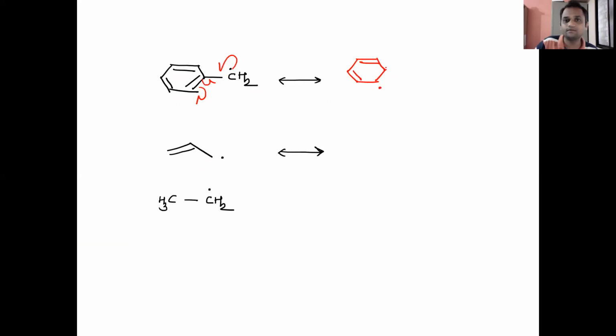A radical, double bond, CH2. There is a resonance stabilization. Now this is the allylic radical. In this case also there is a resonance stabilization, and this is the alkyl radical.